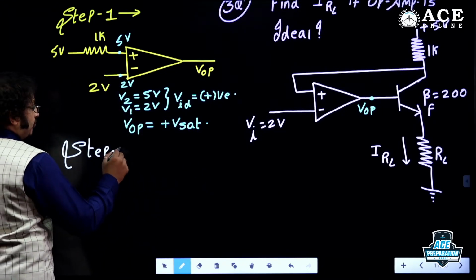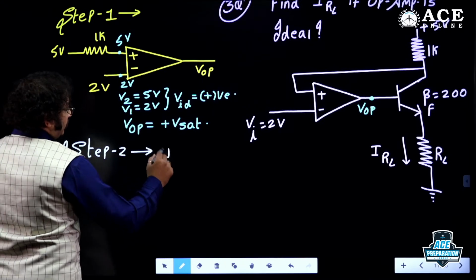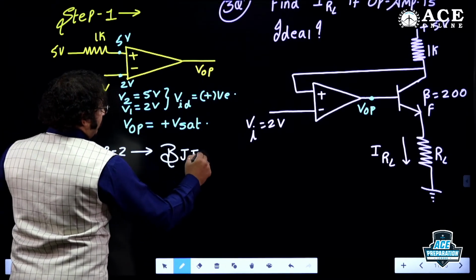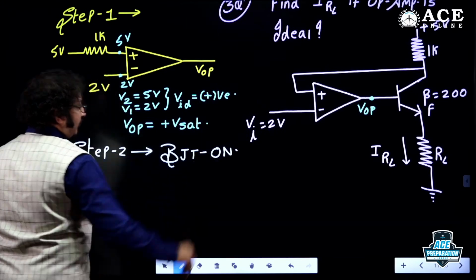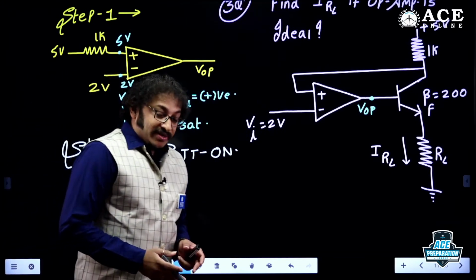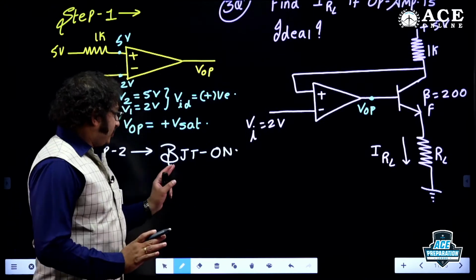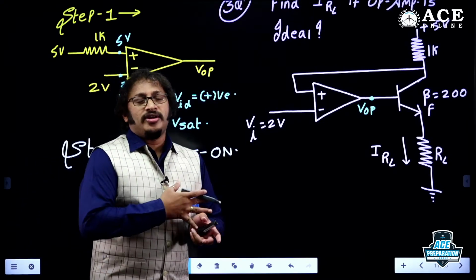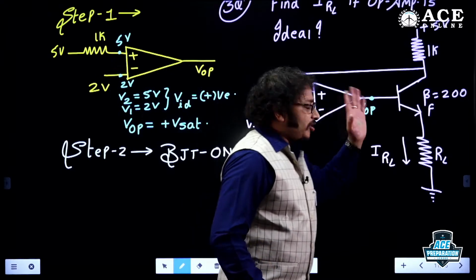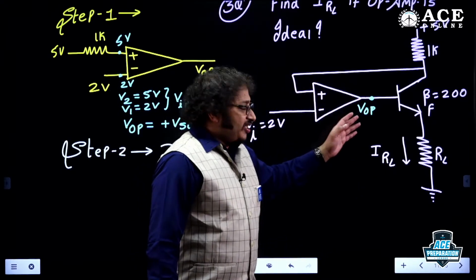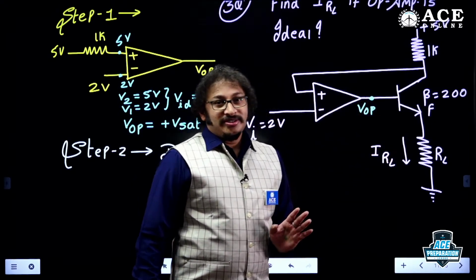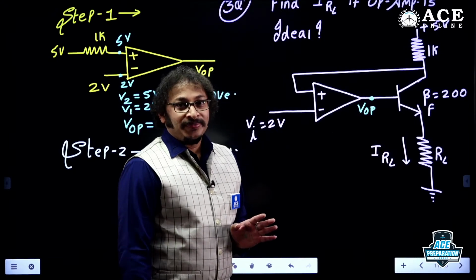I can move to step 2. Tell me, dear students, in step 2 it is very clear to say my BJT is on. I don't know whether it is forward active or saturation. I really don't know that. But okay, BJT is on. That is the confirmation I got. When BJT is on, BJT will conduct for sure. Correct, dear students?